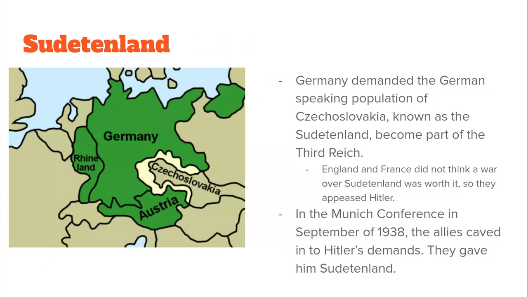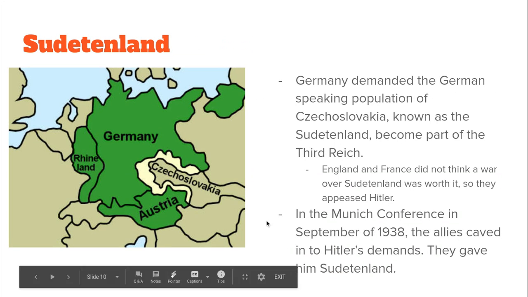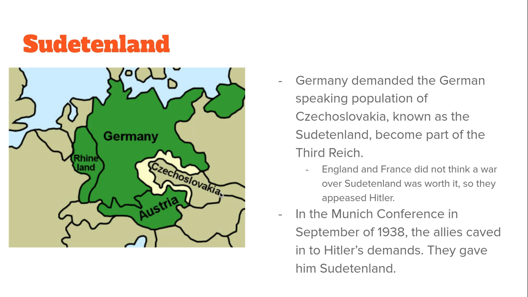Next, we have the Sudetenland, which is this little ring of land in Czechoslovakia, one of the new countries created during or after World War I. These people are German-speaking people, all right? And Germany's main goal is to unite all German-speaking peoples under one flag.